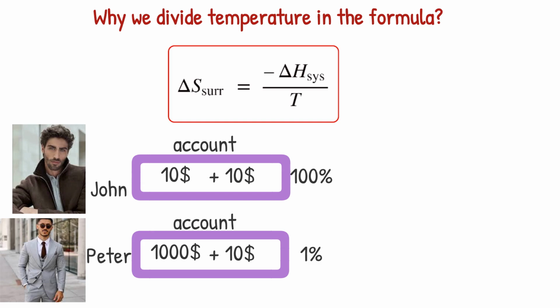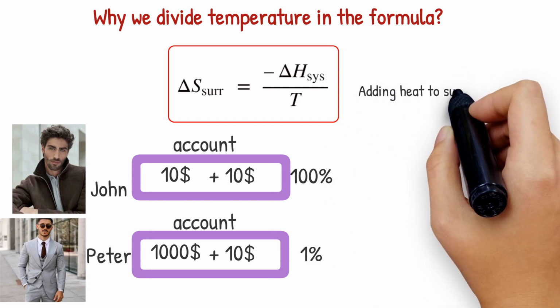This is similar to what happens when you add heat to surrounding from system. The change in entropy of the surroundings is greater when heat is added at a lower temperature of surrounding. But the change in entropy of the surroundings is low when heat is added at a high temperature of surrounding. Conclusion: the change in entropy of the surroundings is inversely related to the temperature of surrounding.